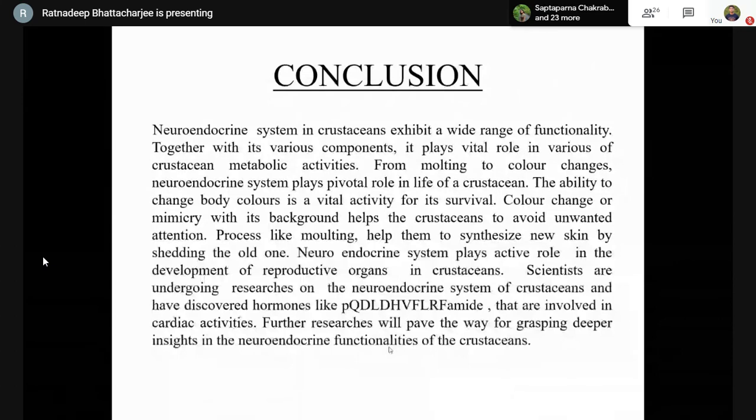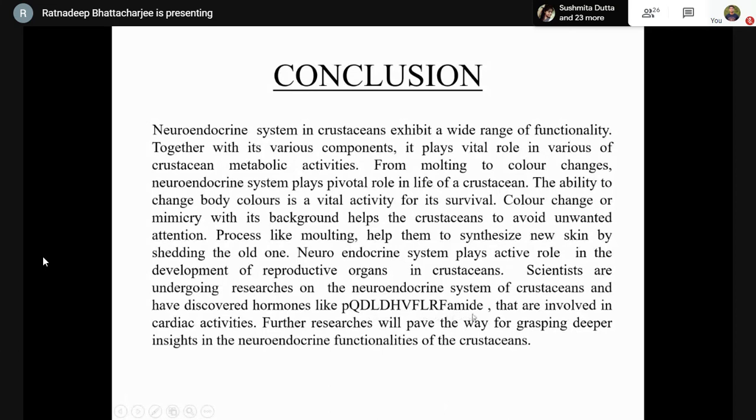Now, in the present day, scientists are undergoing research on the neuroendocrine system and have discovered hormones like PQDL, VF, LRF-amide that exhibit specific cardiac activities and help to regulate the myotropic factor that we just saw in the previous slides. These researches will pave the way for grasping deeper insights into the neuroendocrine functionalities of the crustaceans.